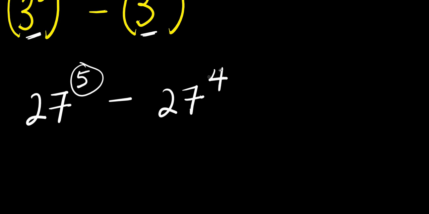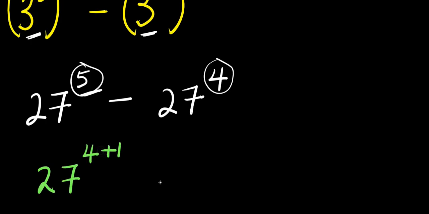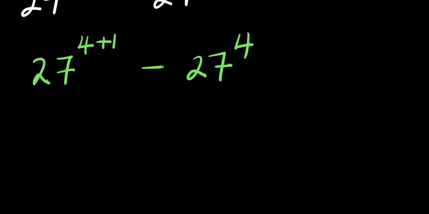We have 5 here, we have 4 here. I can express this 5 as summation of 4 and 1. I have 27 to the power of 4 plus 1 minus 27 to the power of 4. Right here, if you have a power m plus n, it equals a power m times a power n.